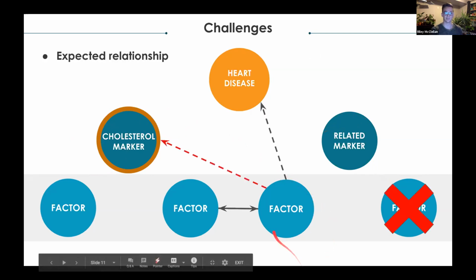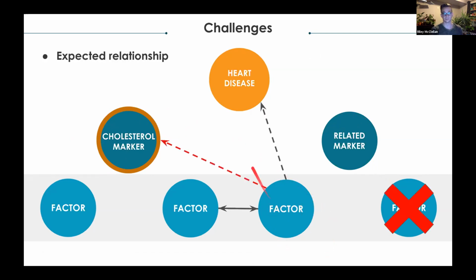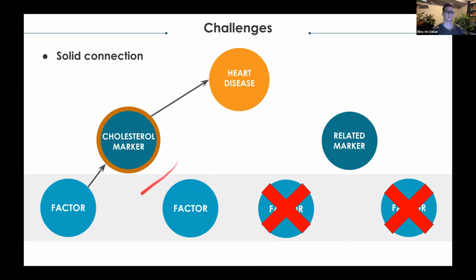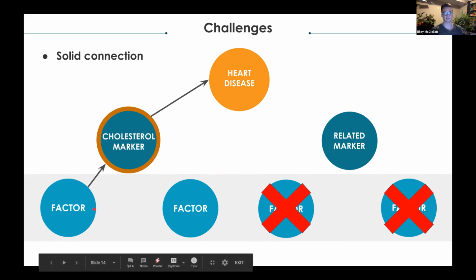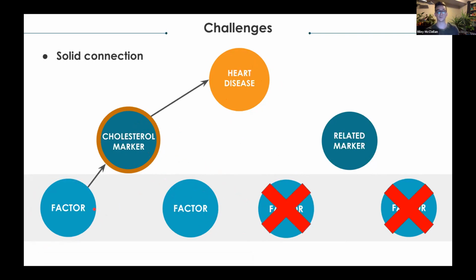Another example is dietary sodium, which is definitely going to have an impact on heart disease. And it's related to this other factor over here, dietary fat, which does have an effect on cholesterol, but for whatever reason, the data just doesn't support a connection here. So we can't include that in the model either. Then we have other factors like DEXA scans. Those DEXA scans are super indicative of cholesterol levels. However, they're way too expensive. It's a lot less expensive to just get a cholesterol test at that point. So it doesn't make sense to include that in the model either.